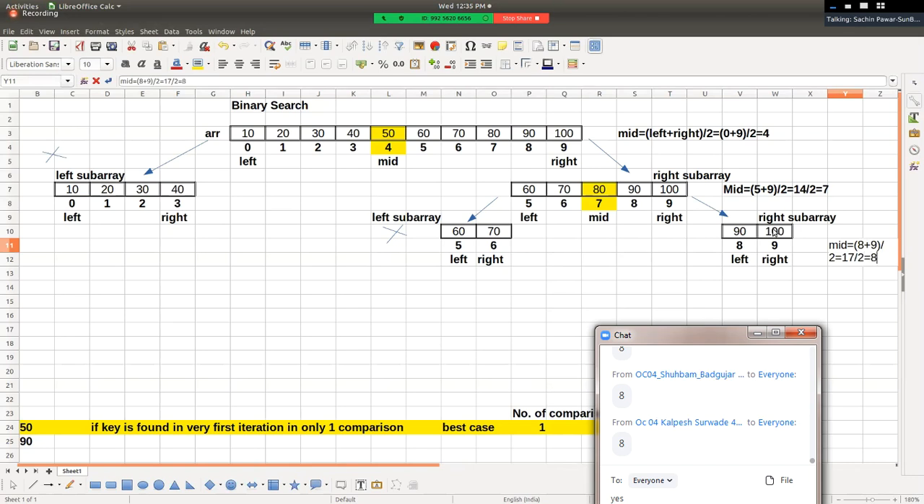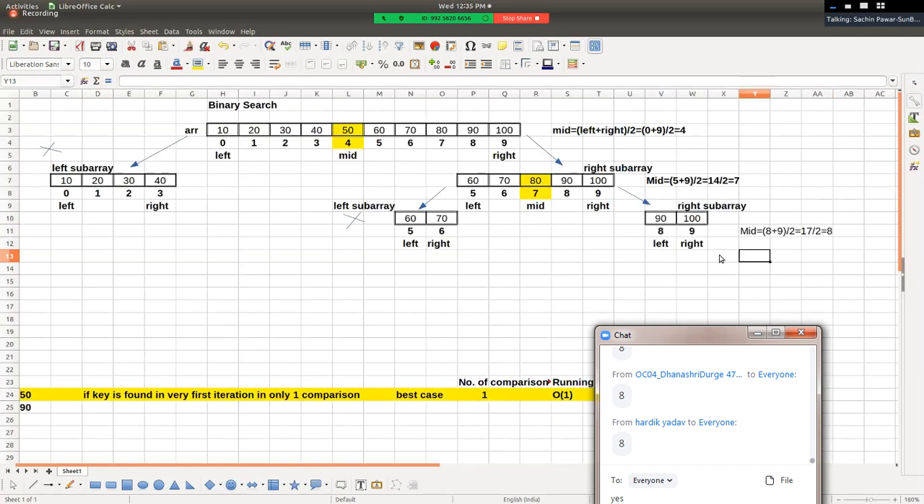What will come? 8 will come. Hello friends, are you with me? So the division will be how much? 8. So the answer here will be 8, and hence the value of mid is 8. What value of mid did we get here? We got 8. Understood this, right? It means what is the value at mid position? 90. It means, sir, what has happened here?